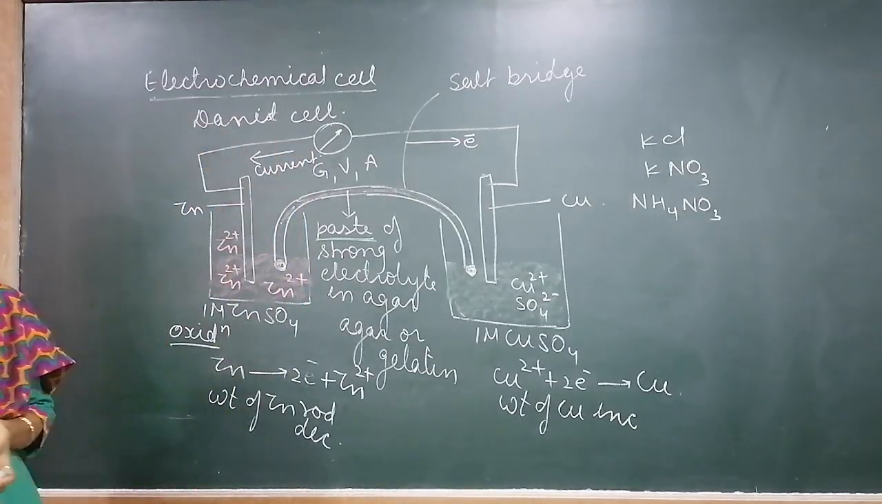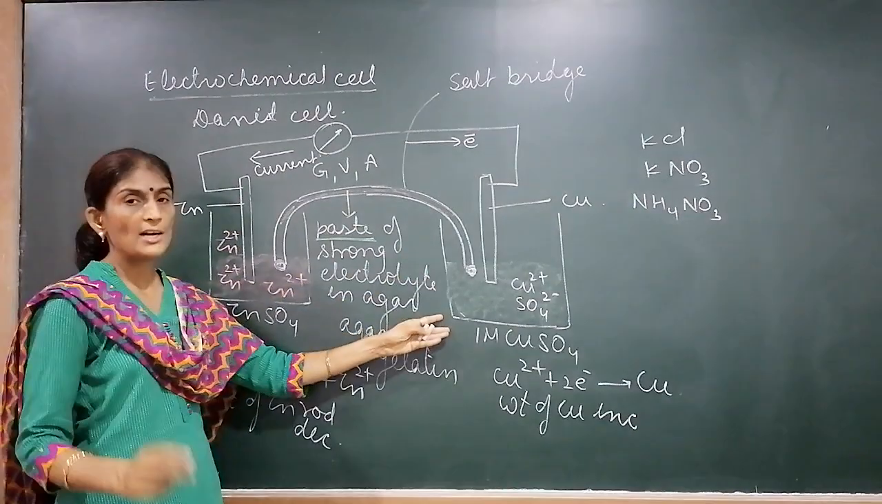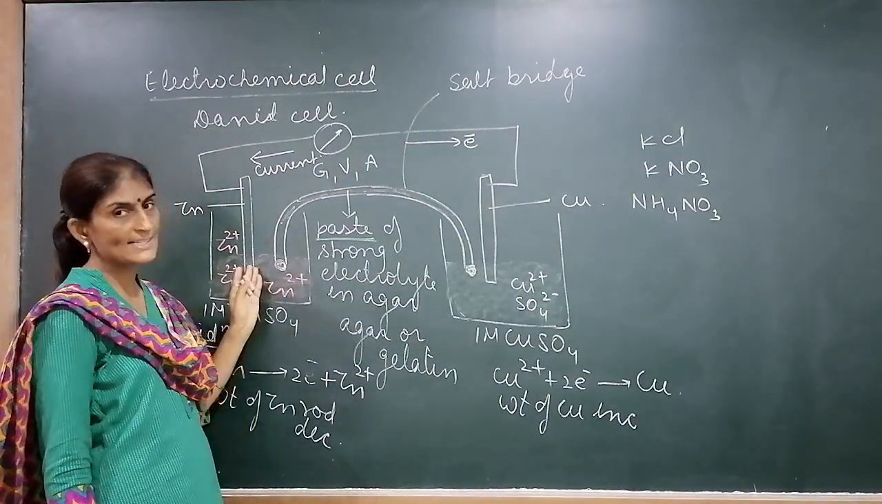The direction of current is opposite to that of electrons. Electrons flow from zinc to copper. Current flows from copper to zinc.